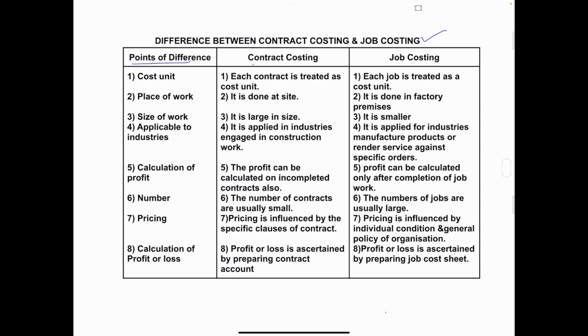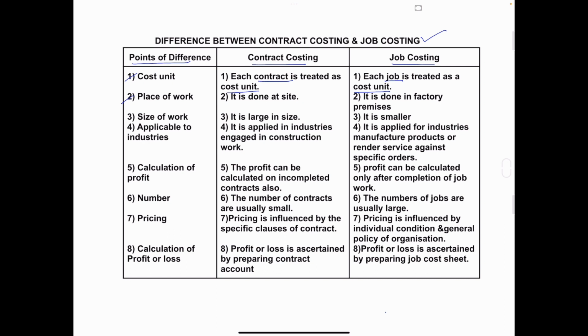Points of differences between contract costing and job costing. Number one, cost unit. In contract costing, each contract is treated as cost unit. And in job costing, each job is treated as cost unit. In contract costing, they take the contract of construction of building, dam, bridges, etc. So here, contract is considered as cost unit. And in job costing, they take order or job from the customer. So each job is treated as cost unit.